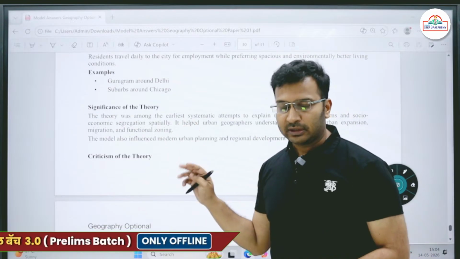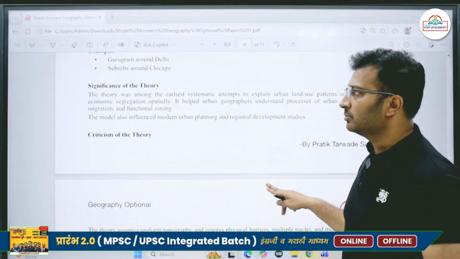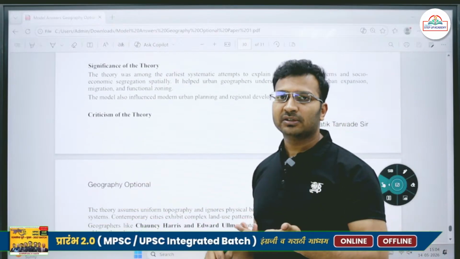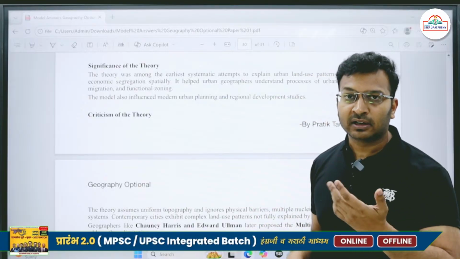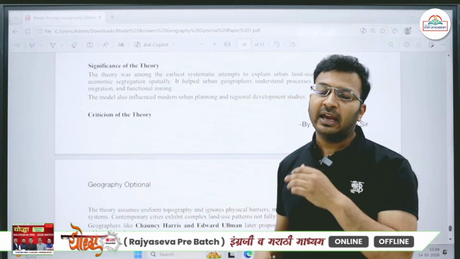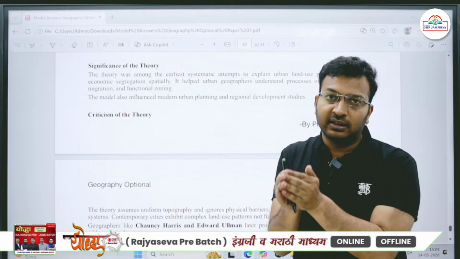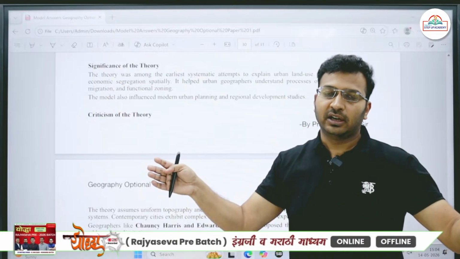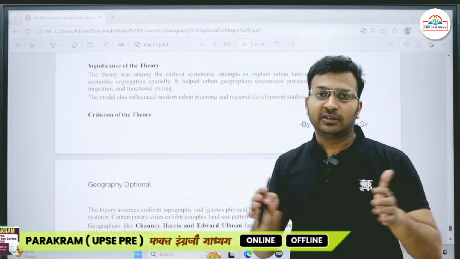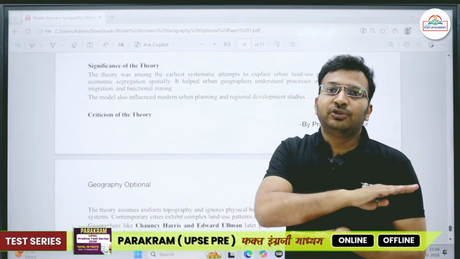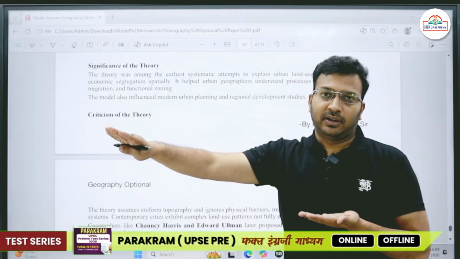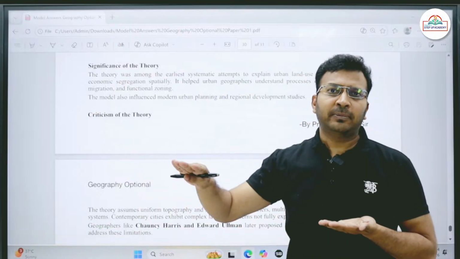Okay, no doubt there were some criticisms. The criticisms were basically with respect to the assumptions made by Burgess. He said that every city expands from a central area in an outward direction, and that there is uniform land present everywhere. Is there uniform land present everywhere?